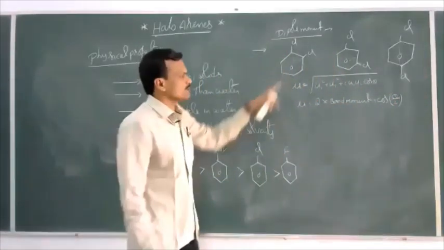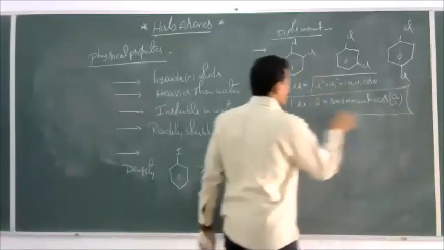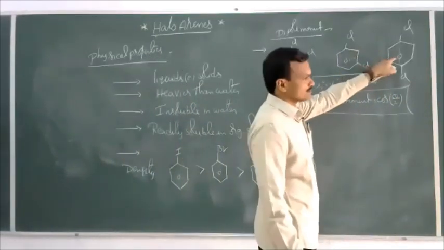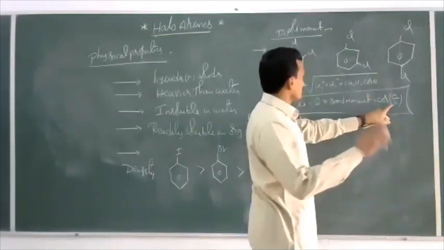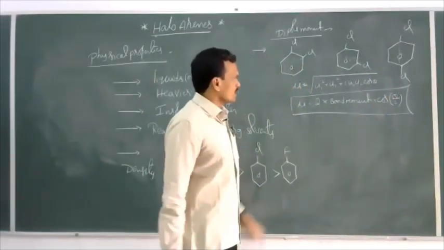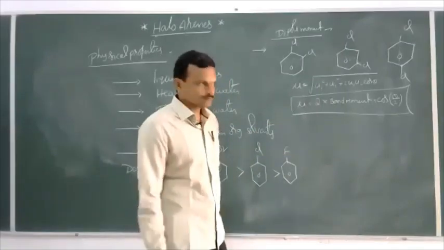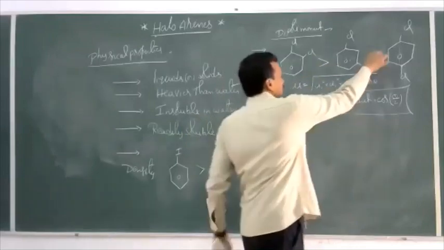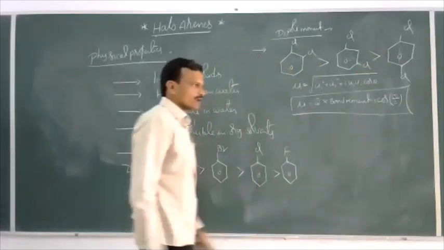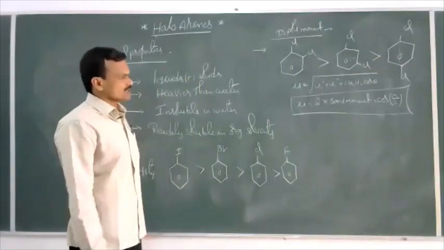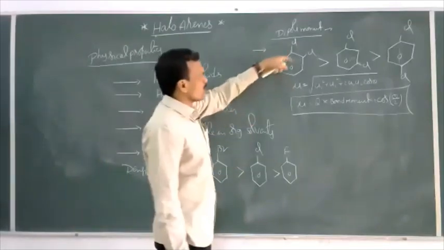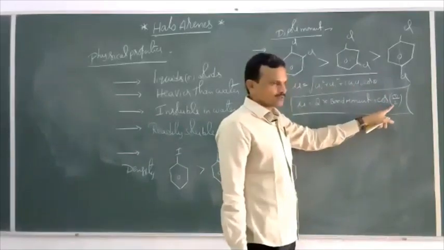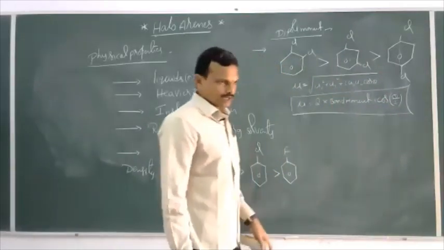Since the two bonds are the same, you can take the relation mu is equal to 2 into bond moment into cos theta by 2. As theta increases, the cos theta by 2 value decreases and the dipole moment decreases. So here the order of dipole moment is ortho greater than meta greater than para. As the angle between the two bonds increases, the cos theta by 2 value decreases, thereby the dipole moment decreases.